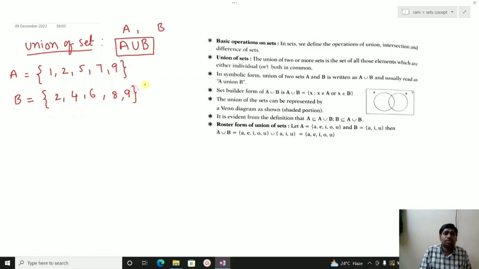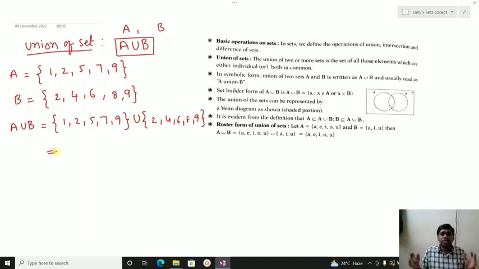So there are two sets, and I want to perform the operation called union, A union B. First write set A: 1, 2, 5, 7, 9. Set B is 2, 4, 6, 8 and 9.